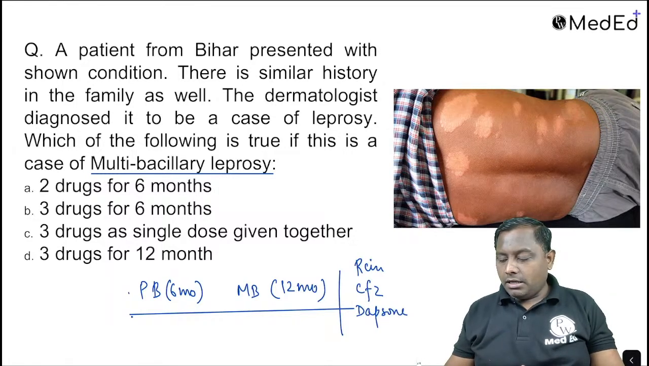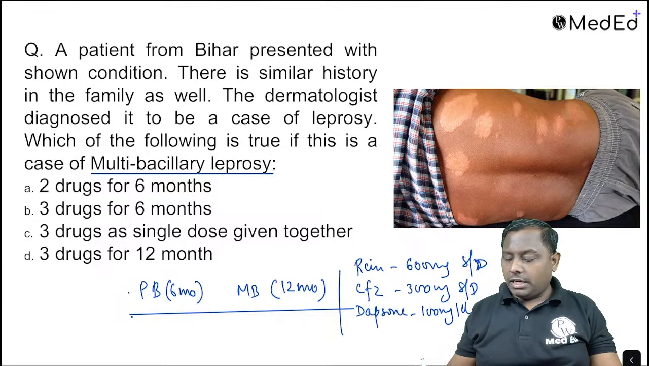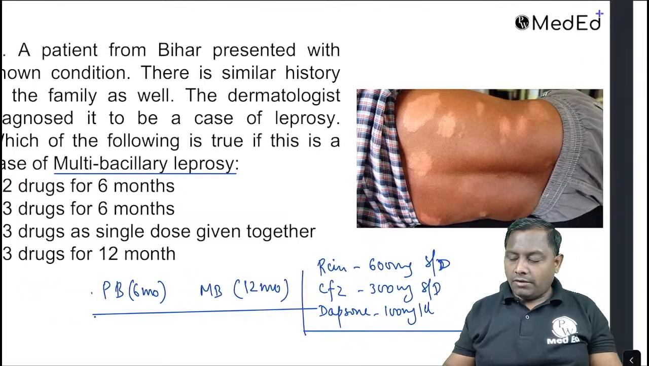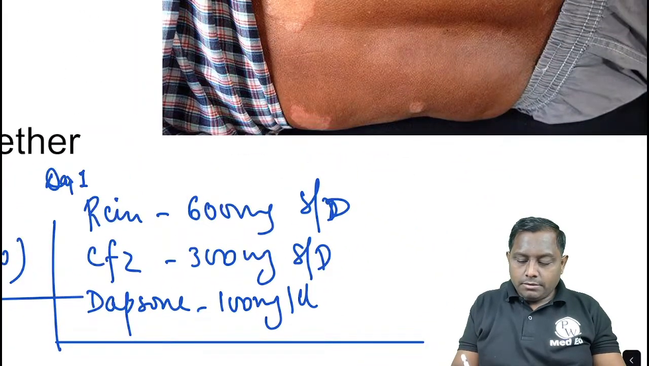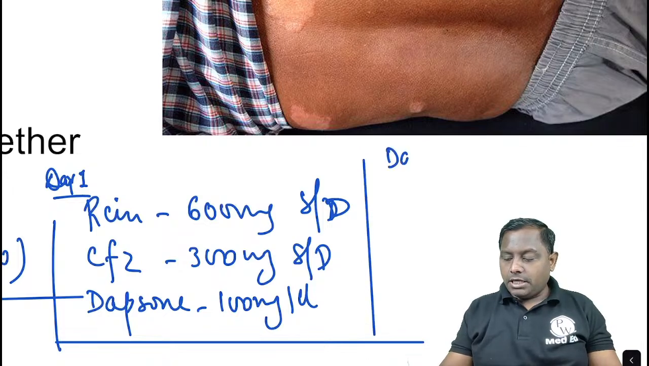How do we give rifampicin on day 1? 600 milligram supervised dose. SD means supervised dose. Clofazimine 300 milligram, again supervised dose. Dapsone 100 milligram on a daily basis. So one of each of the three drugs is given on day 1. Then from day 2 onwards, what will the patient take?